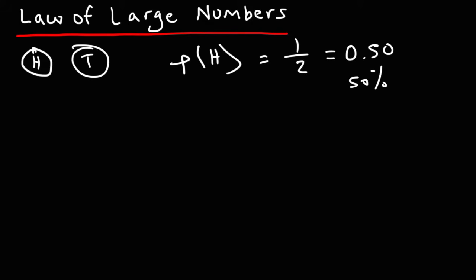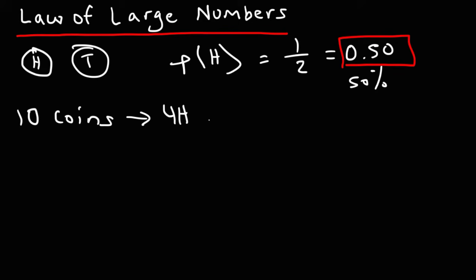Now, let's say if you flip 10 coins. Now keep in mind, this is the theoretical probability of getting heads. But let's say if you flip 10 coins, will you get 5 heads? Because that's 50% of 10. You may get 5 heads or you may not. You might get 4 heads and 6 tails. Thus, your observed probability in this case is 4 out of 10 or 40%.